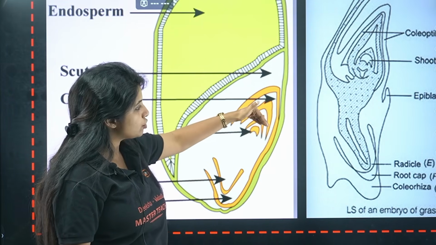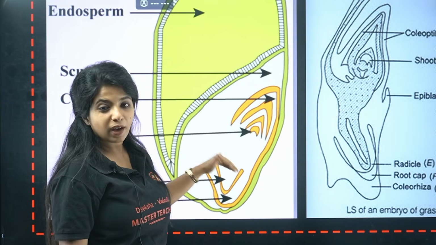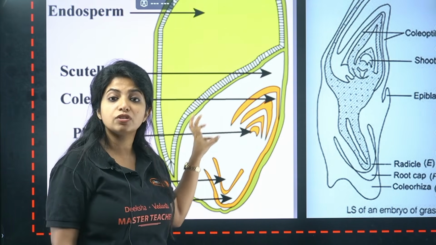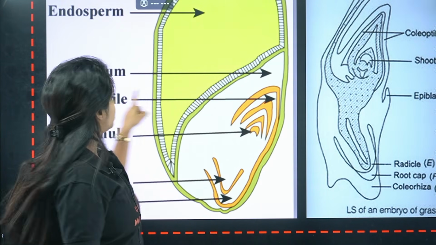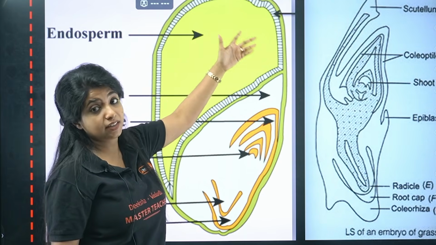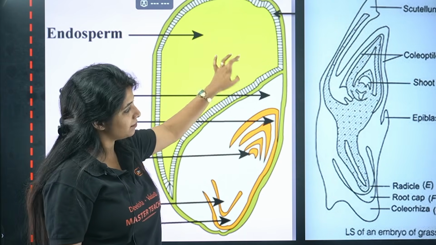So you have the shoot apex and then the coleoptile. You have the roots and then the coleorhiza, and towards one side you will have the reserve food material that is known as scutellum, and that is mentioned over here. The rest, the extra reserve material, is known as endosperm. I told you, yes?